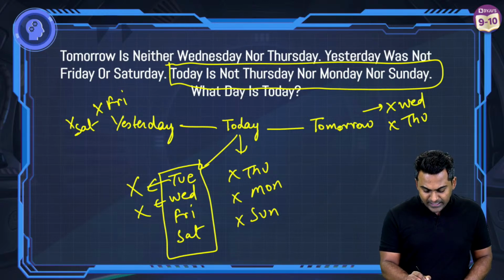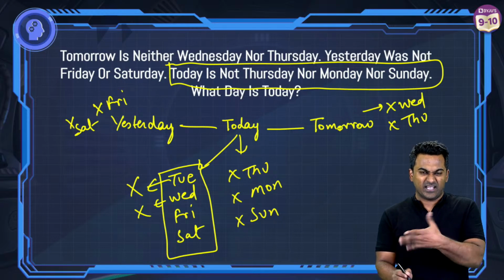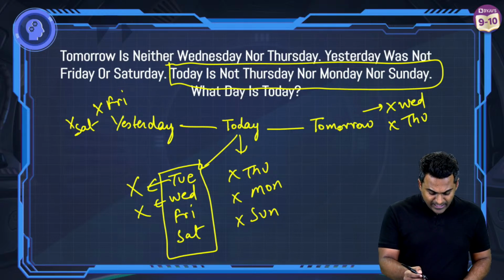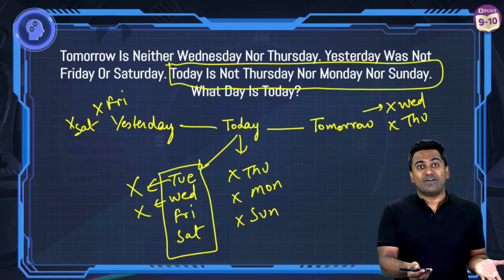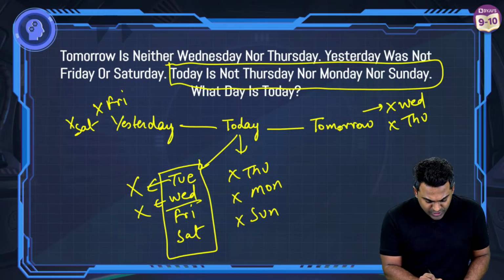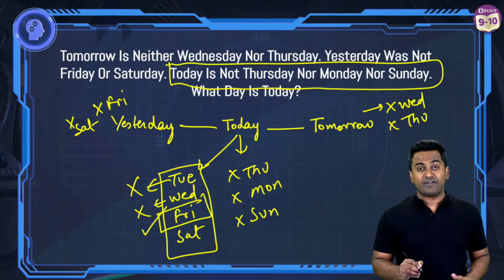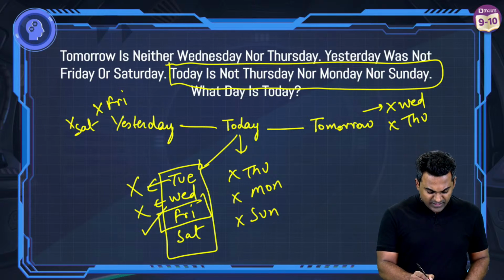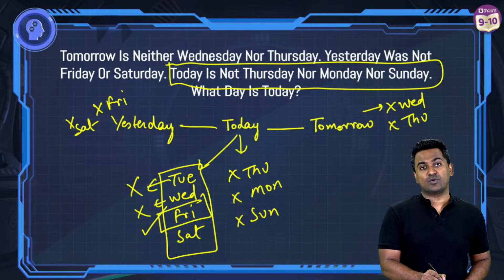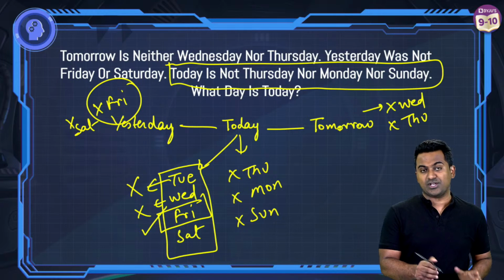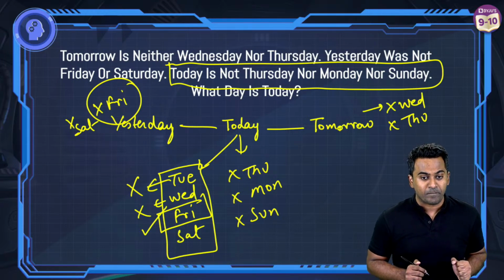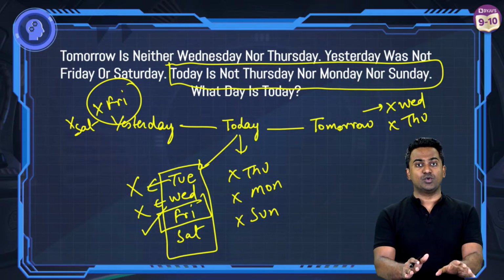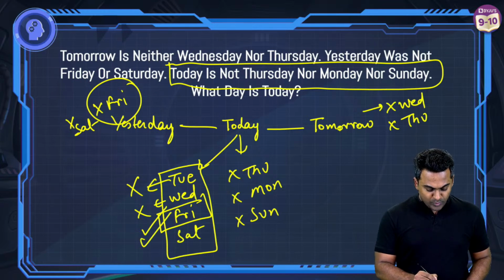If today is Friday, tomorrow is going to be a Saturday, which is valid. And then yesterday is going to be a Thursday, which is valid again. We're satisfied with all the conditions. So that's the reason why Friday is going to be the correct answer, because even if today was Saturday, then yesterday was going to be Friday, and it's clearly mentioned that yesterday cannot be a Friday. So the right answer to this question is going to be Friday.